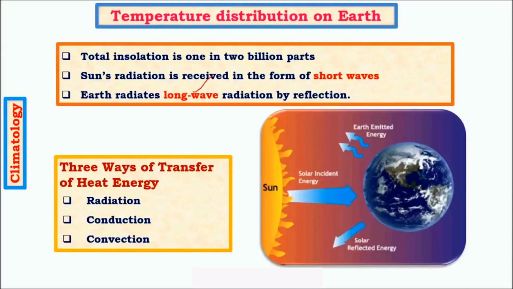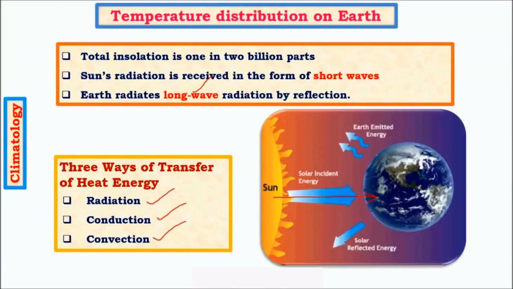And the heat transfer between Sun, Earth and various regions on Earth takes place mainly due to three processes. One is radiation, the other two are conduction and convection. In radiation, there is no movement of particles, and we don't even need any medium. For example, that is how we get Sun's rays from Sun to Earth.